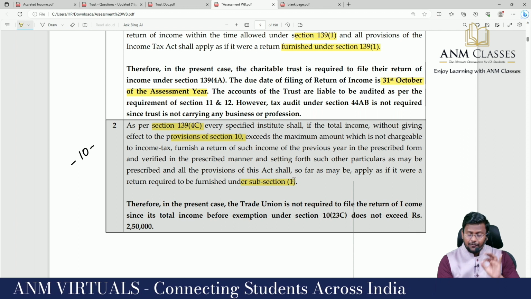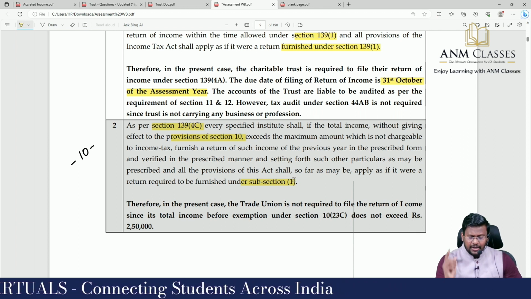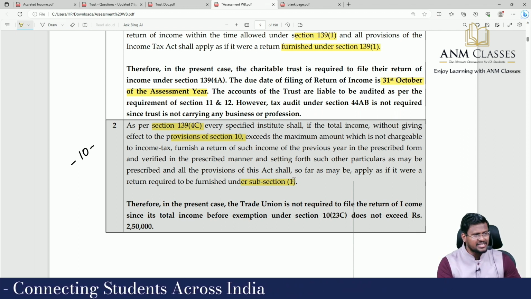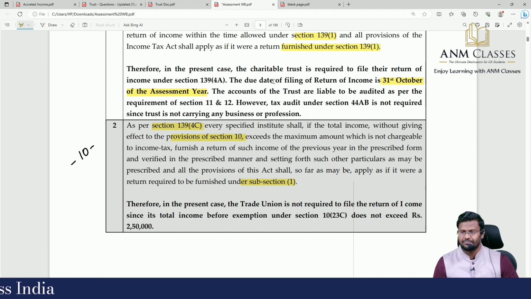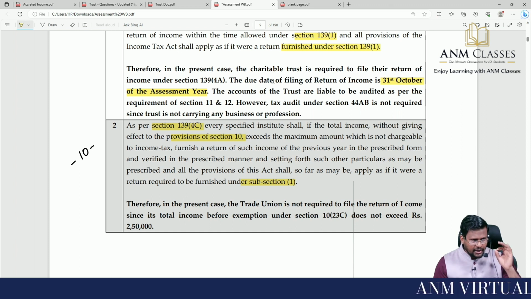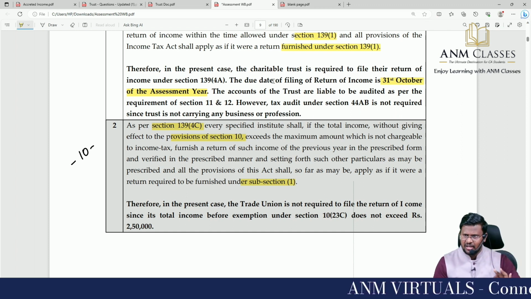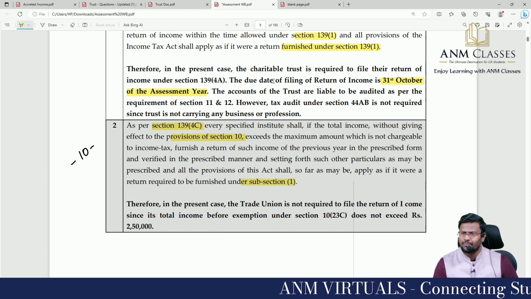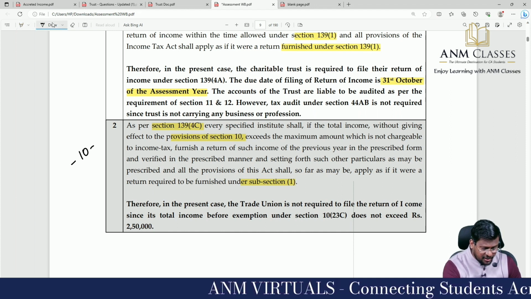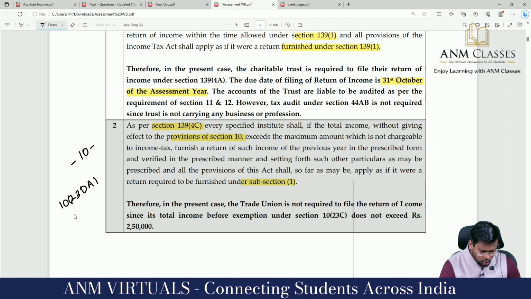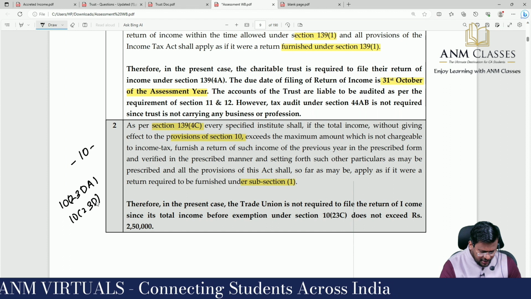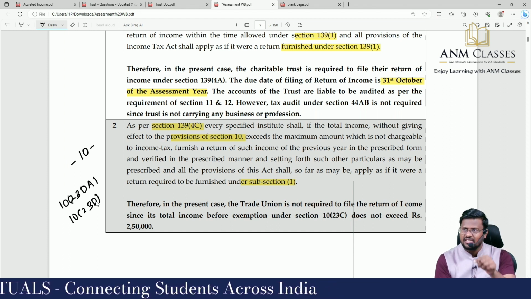That means if you are a specified institute covered under section 139(4)(c), you claim exemption under section 10 only. For example, we are having securitization trust. Every income of a securitization trust is fully exempted in the hands of the securitization trust under section 10(23DA). And we are having mutual fund, section 10(23D). These are covered under section 10.